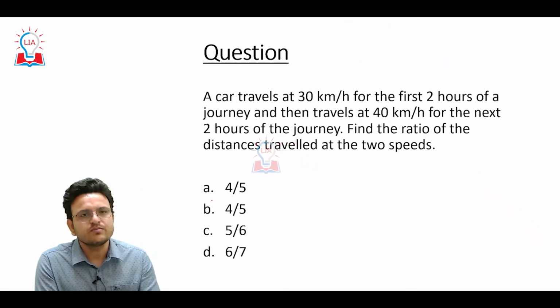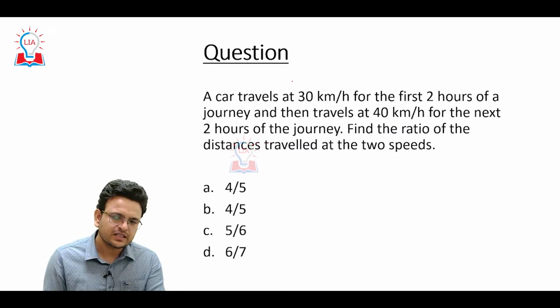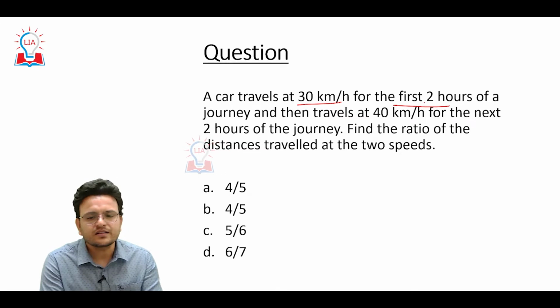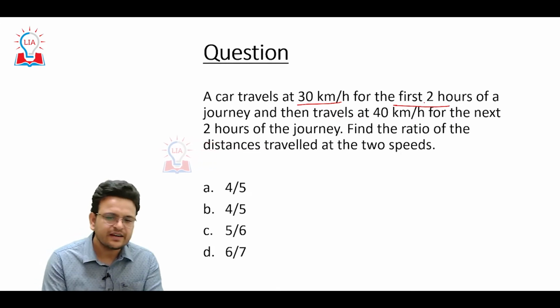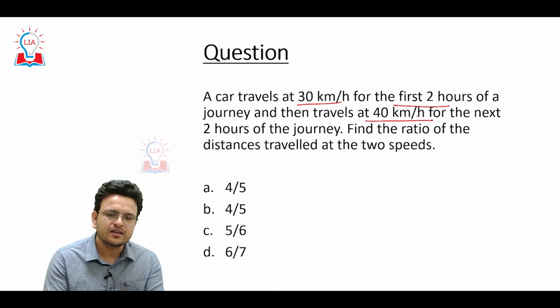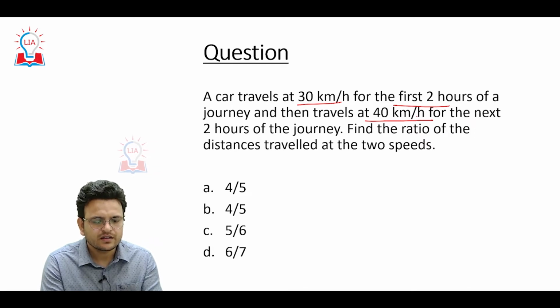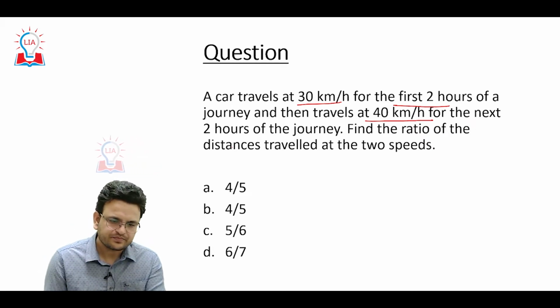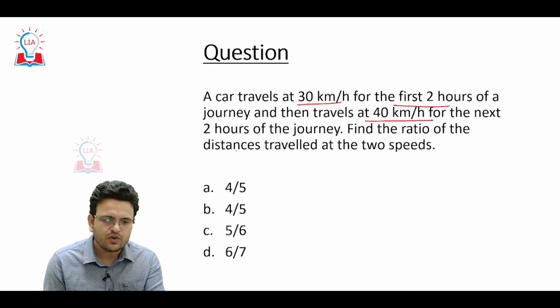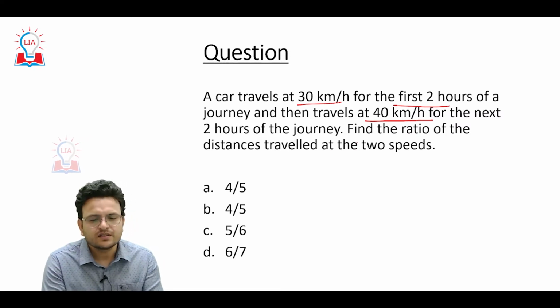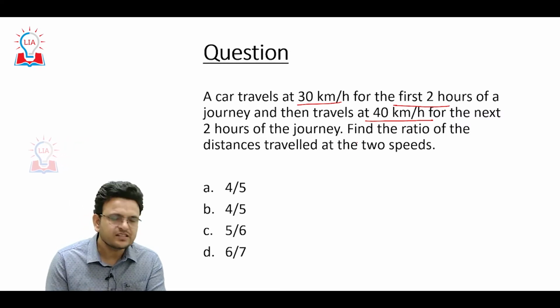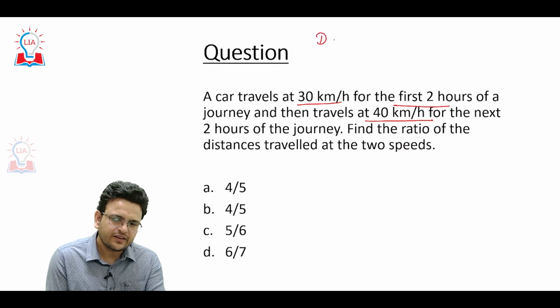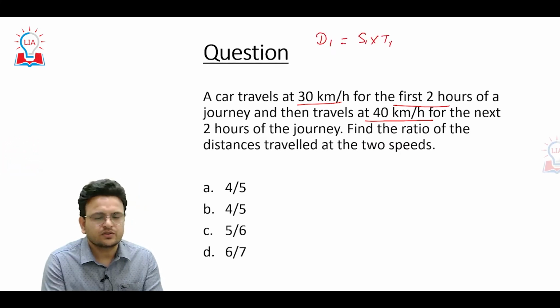Now come to one more question. A car travels 30 km per hour for the first 2 hours of a journey and then travels 40 km per hour for the next 2 hours of the journey. Find the ratio of distance traveled at the two speeds. Very simple: distance equals speed into time.